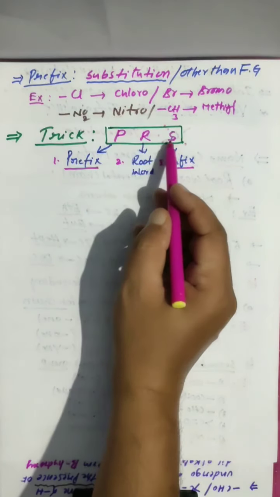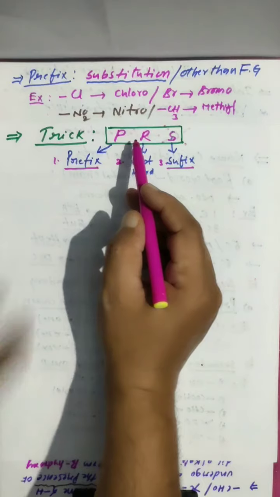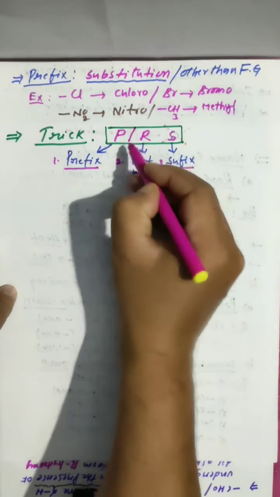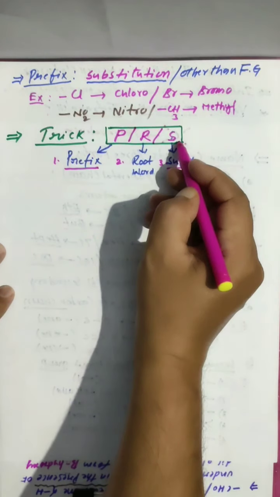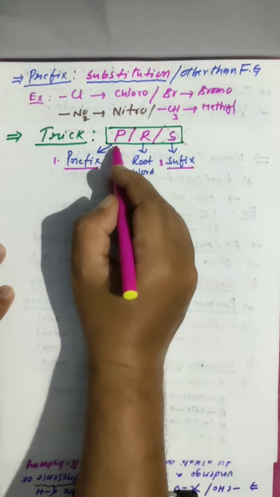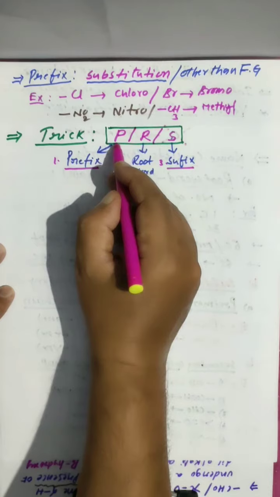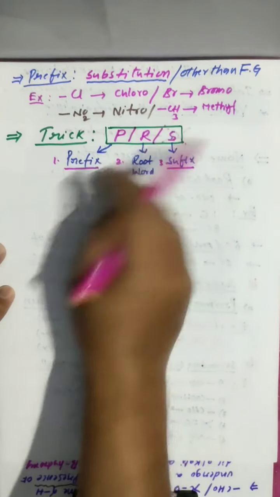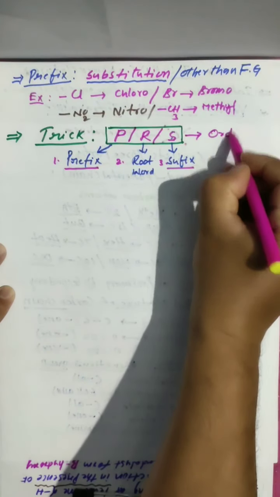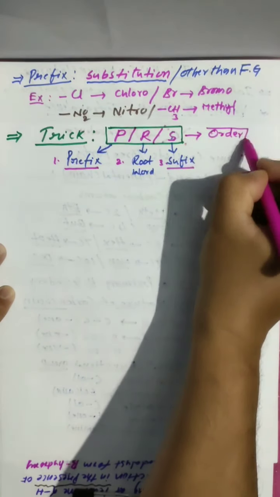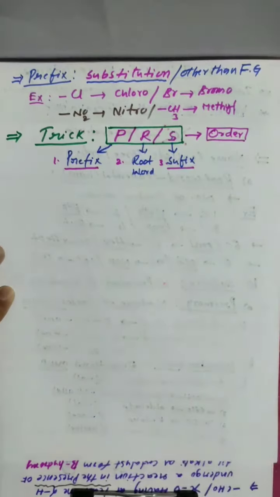Clear? First, if prefix is not there, you go for the root word, which is compulsory, then you go for the suffix. If suffix is not there, prefix is compulsory. Clear? So the order is prefix, root word, suffix. This is the order to write the name. If you remember this, it is easy.